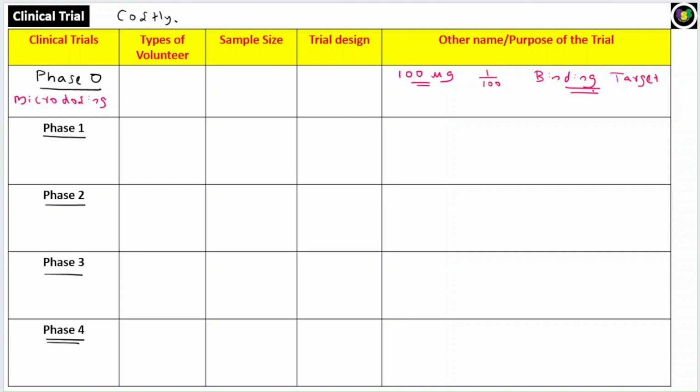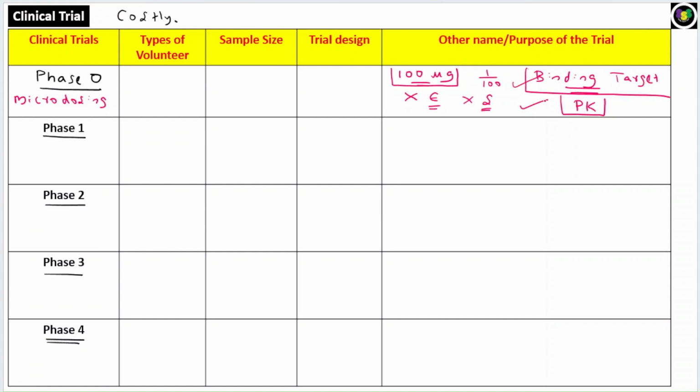So to avoid the huge loss of money or the failure of the drug in the different phase trials, they do a trial called phase 0 or micro dosing trial, where they use a lower dose of 100 microgram, or 1 by 100 of the actual dose. That means here they cannot study the efficacy or the safety of the drug. The plan of this phase 0 trial is only to identify whether the drug is binding to the target or not. They can also see the biodistribution and check the pharmacokinetics. So these are the objectives of the phase 0 trial.